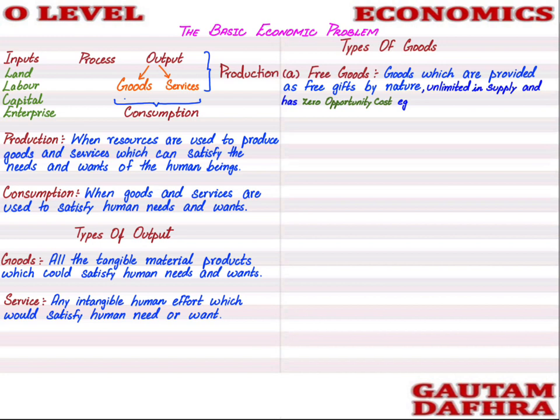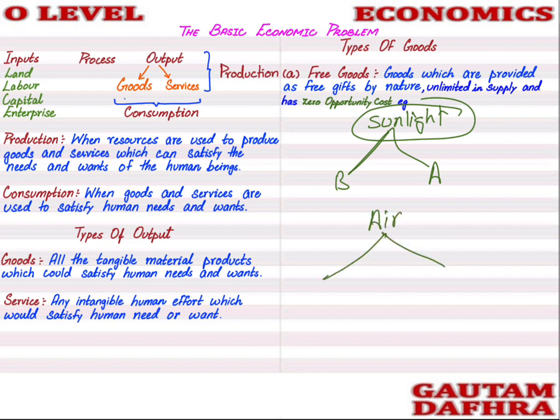For example, if Mr. A is using sunlight, Mr. B can also use the sunlight. Nobody has to leave anything or reduce their benefit to avail this free good. Let me give you one more example, air. Opportunity cost was whatever we leave. If Mr. A is breathing, Mr. B can also breathe at the same time, so there is no opportunity cost.